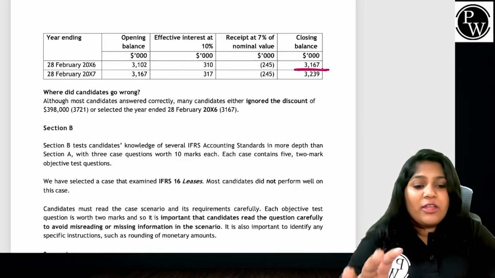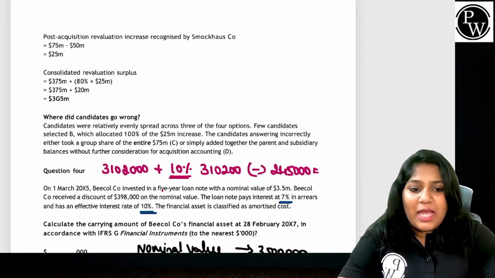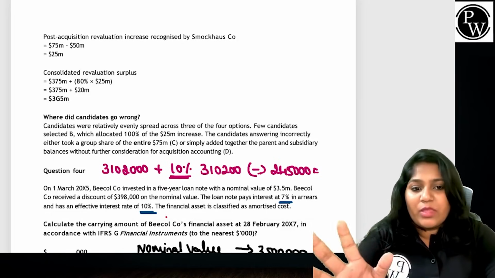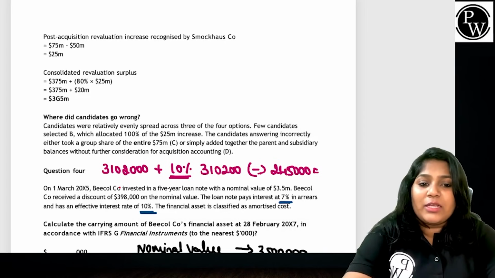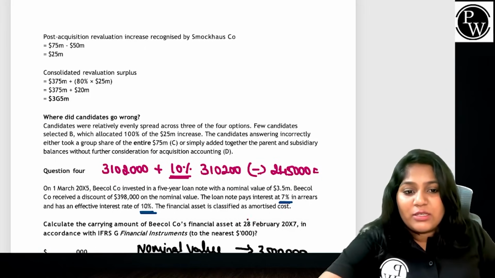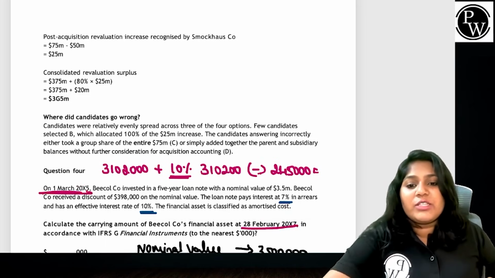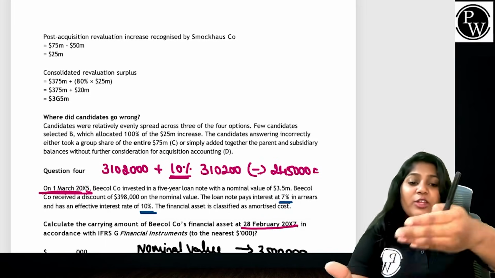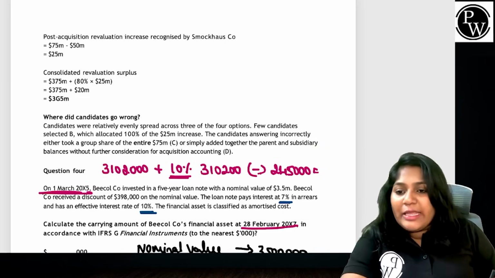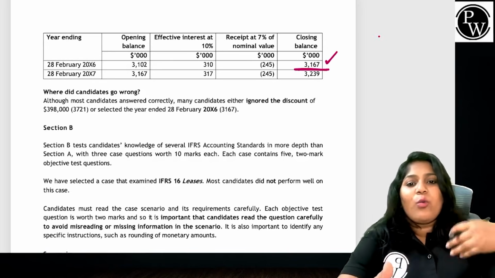But it is not enough, people. You should see the trap given in the question. They're asking to calculate the carrying amount of B Coal Company's financial asset. We cannot stop at the closing balance of 3,167. The question is asked as of 28th February X7, whereas you purchased it on 1st March X5. So from 1st March X5 to 28th February X7, it is not 1 year, it is rather 2 years. If you stop at year 1 and say 3,167 is the right answer, no, you have to do 1 more year.